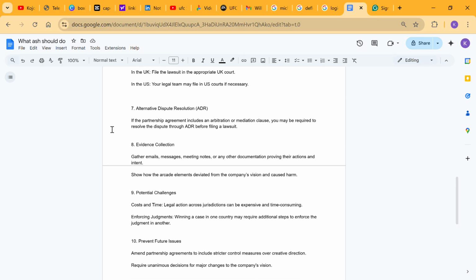Potential challenges. Cost and time: legal actions across jurisdictions can be expensive and time consuming. Enforcing judgments: winning a case in one country may require additional steps to enforce the judgment in another. Prevent further issues: amend partnership agreements to include stricter control measures over creative direction. You see that? Amend partnership agreements to include stricter control measures over creative direction. Require unanimous decisions for major changes to the company's vision.